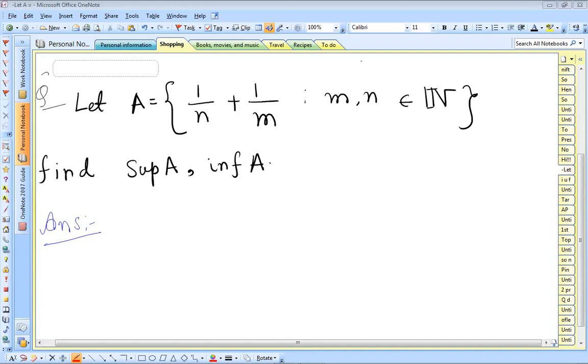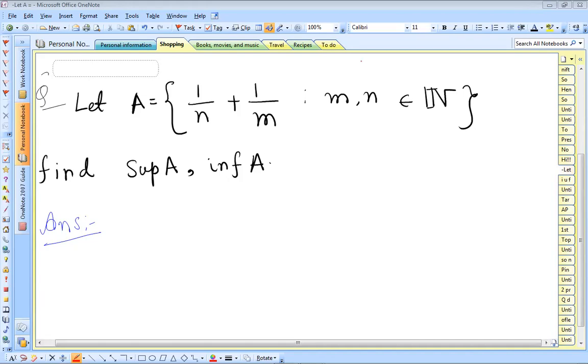In this video, we will define a set capital A, as you can see on the screen, and we will find its supremum and infimum using the Archimedean property. Now let's go for the discussion.